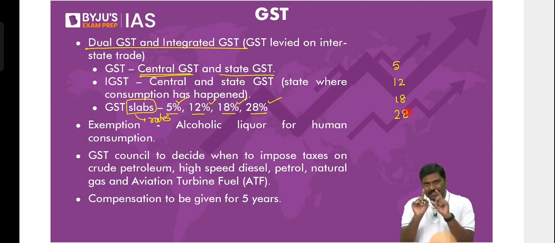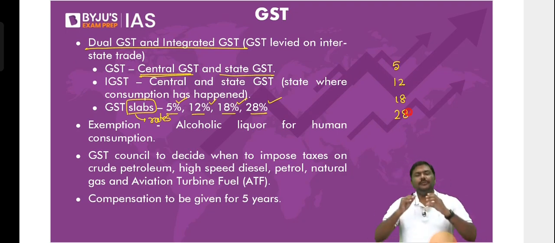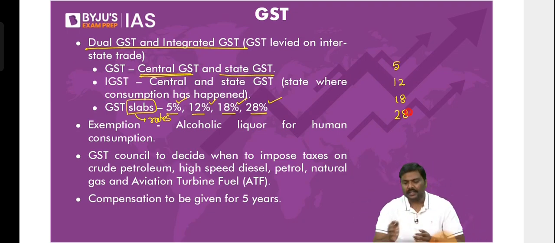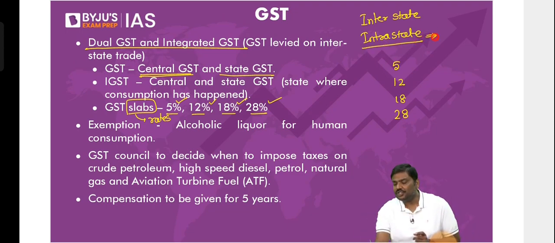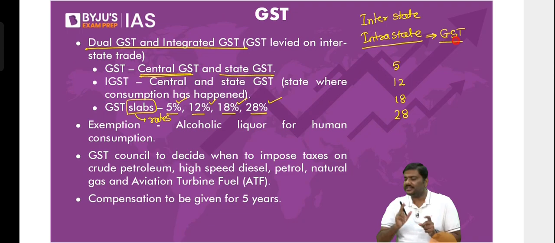This is the rate. Now understand this very carefully. Don't get confused here. Whenever the good is manufactured and consumed in the same state, that is intrastate, we simply use the term GST, goods and services tax.